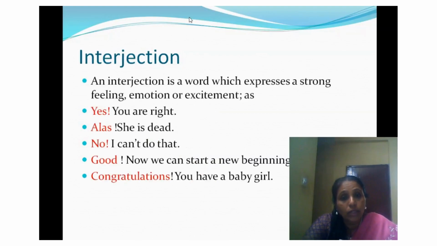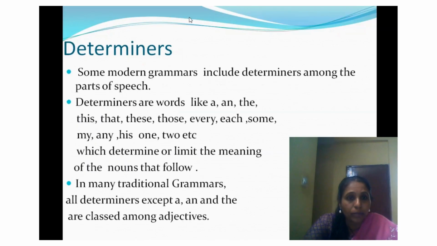Interjection. An interjection is a word which expresses a strong feeling, emotion, or excitement. In these sentences, yes, you are right. Look at this sentence carefully. Here, the word yes is ending with an exclamation mark. It shows some sudden feelings of your mind. Alas, she's dead. No, I can't do that. Good! Now we can start a new beginning. Congratulations, you have a baby girl. So, all these words show some sudden feelings of your mind.